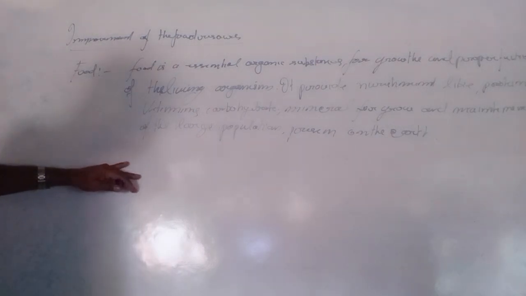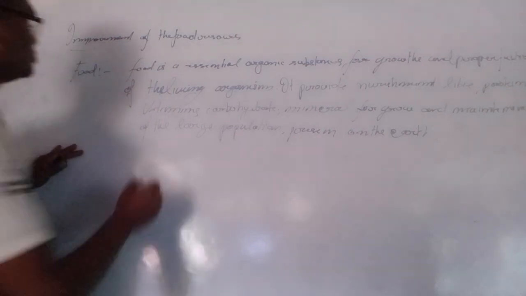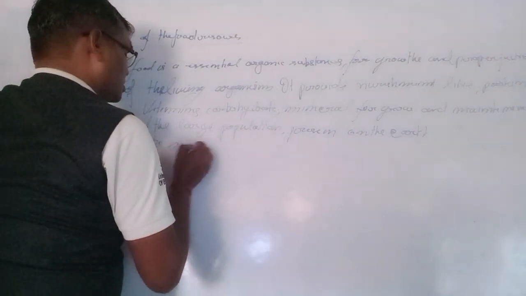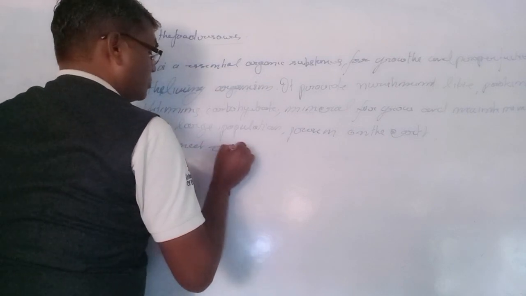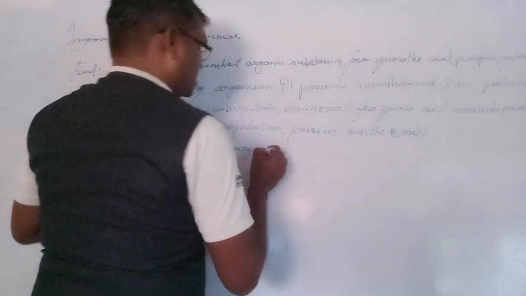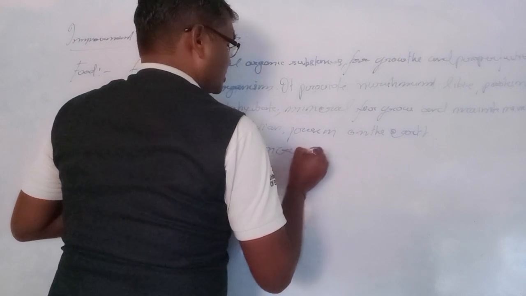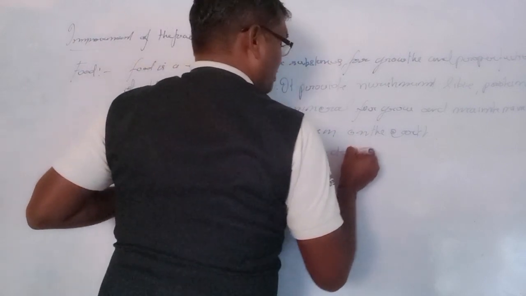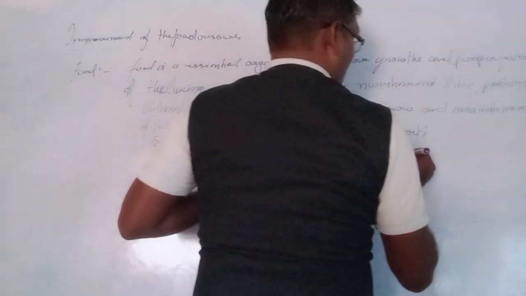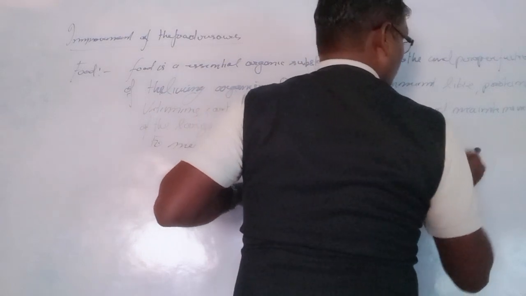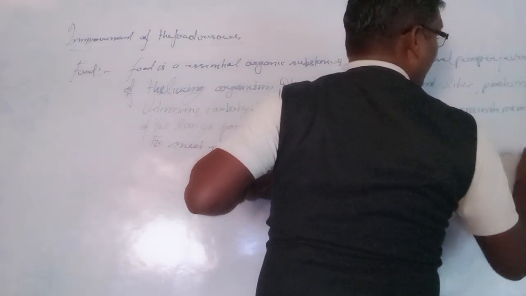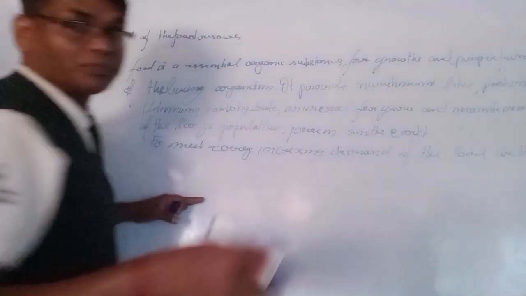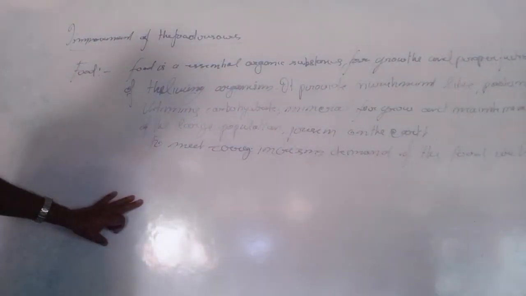So to meet the ever increasing demand of food, we need improvement in food resources.